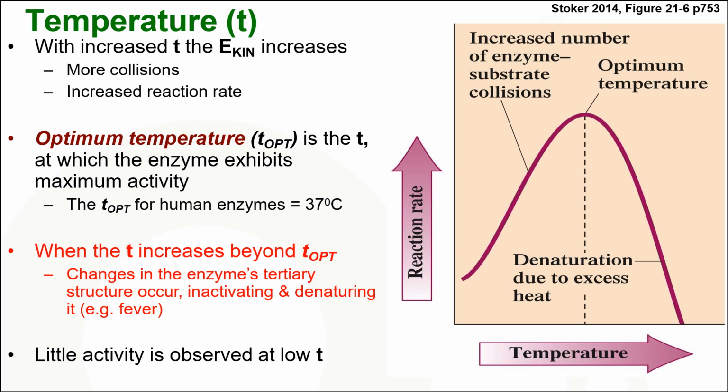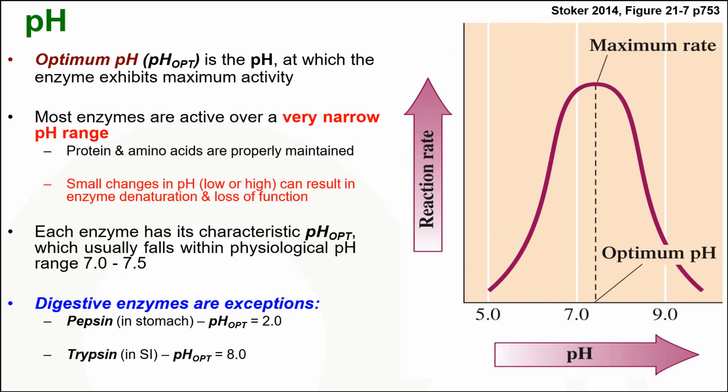Little activity is observed. Next factor is pH. Optimum pH is the pH at which the enzyme exhibits maximum activity. Most enzymes are active over a very narrow pH range. A small change in pH can result in enzyme denaturation or loss of function. Most enzymes are active at the physiological pH range of 7 to 7.5, but digestive enzymes are an exception.